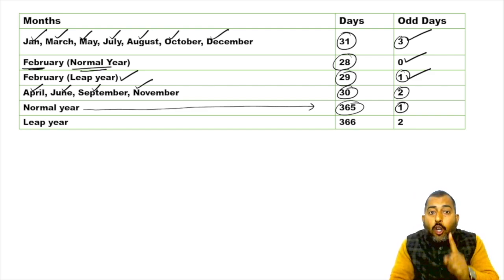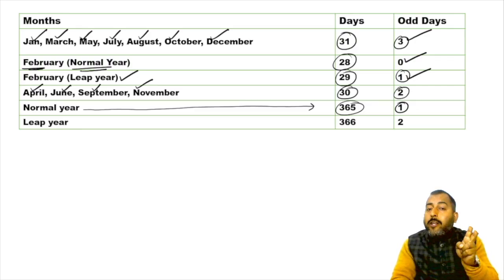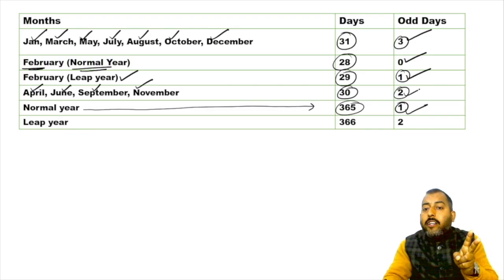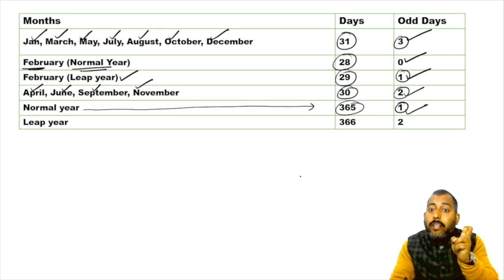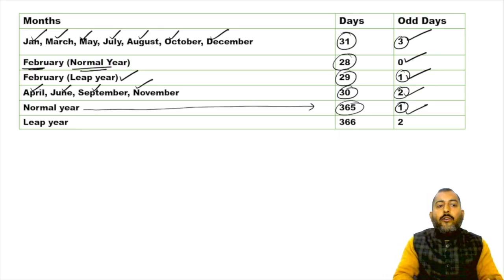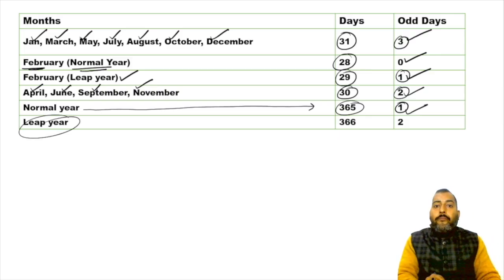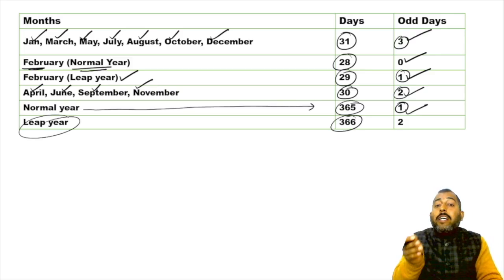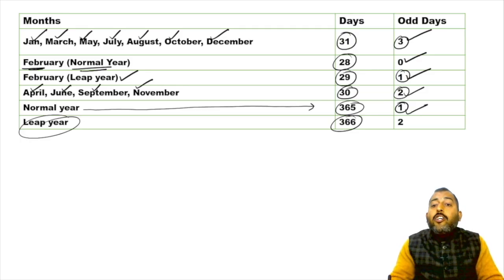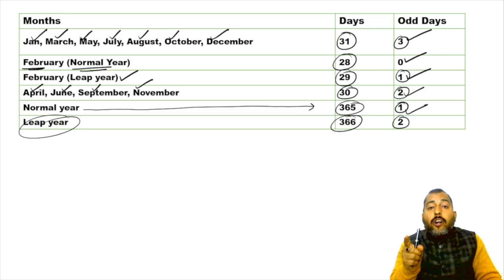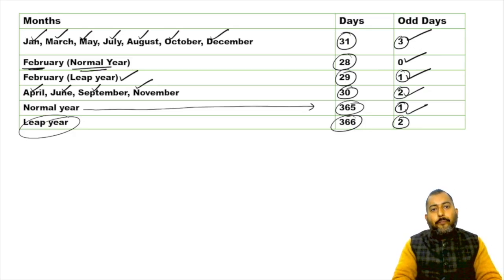So in a normal, ordinary year, there is 1 odd day. Remember it. We need to memorize it. In a leap year, the total number of days is 366. If you divide 366 by 7, your remainder is 2. So in a leap year, there are 2 odd days. Understood?